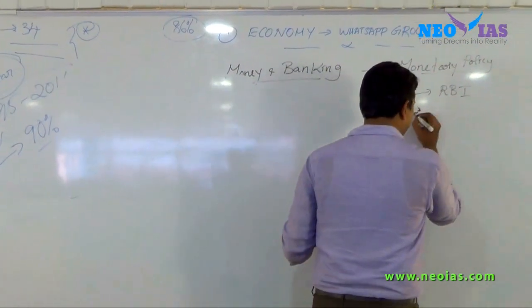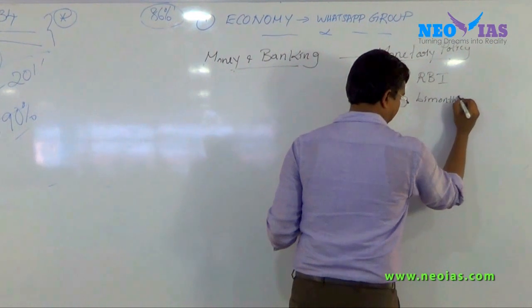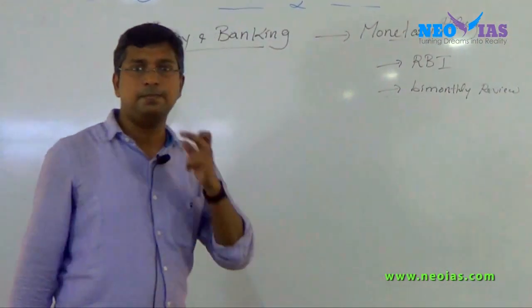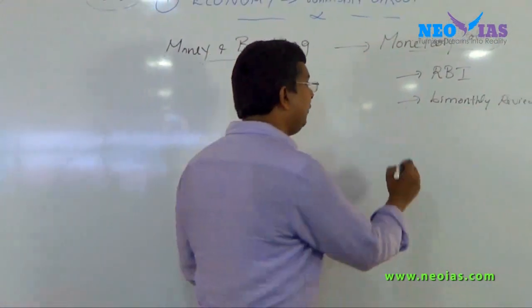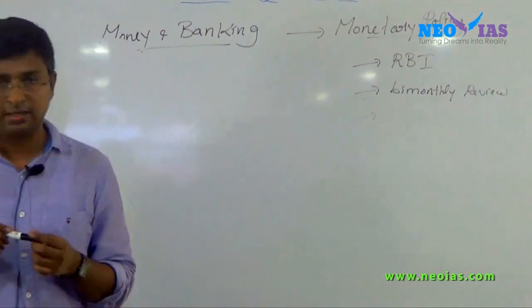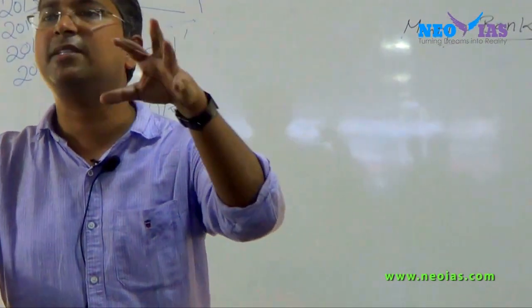So have an idea. There is a bi-monthly review in relation to monetary policy. And the basic aim of this monetary policy is controlling the money supply in the economy.